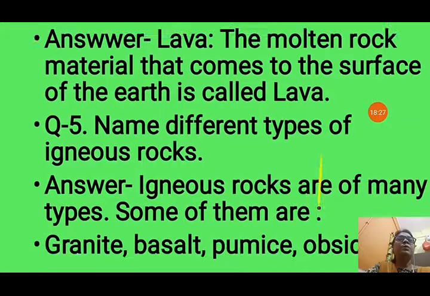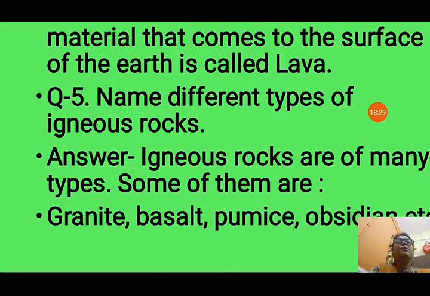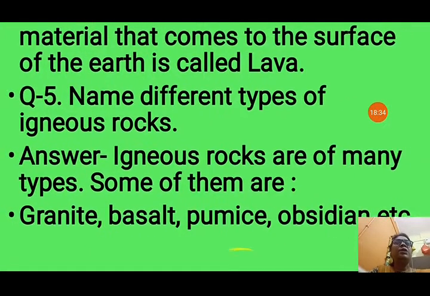Now let us see number 5. Name different types of igneous rocks. Igneous rock are of many types. Some of them are granite, basalt, obsidian, etc.